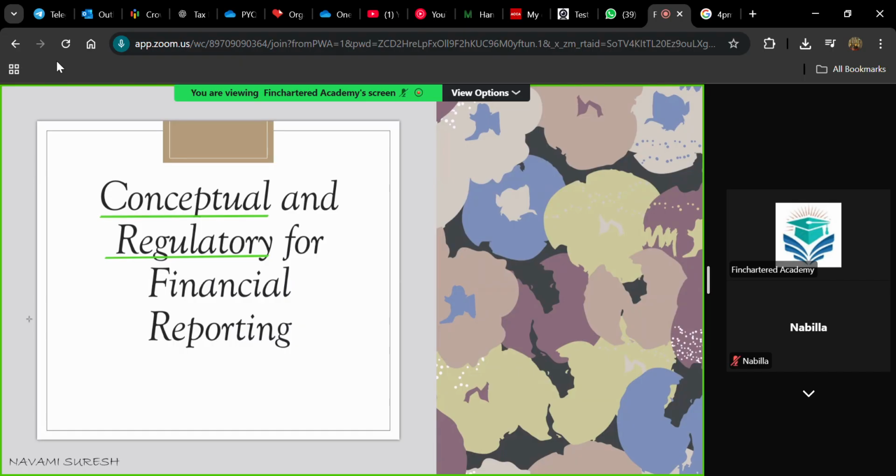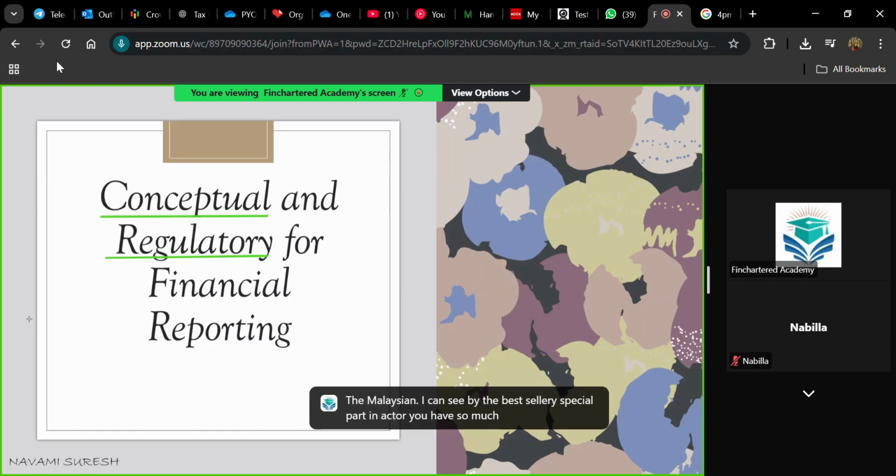A maximum of 4 marks you can expect out of 100 marks exam. A maximum of 4 marks can be expected from conceptual and regulatory framework. The remaining will be tested from standards. We need to learn each and every standard in detail.